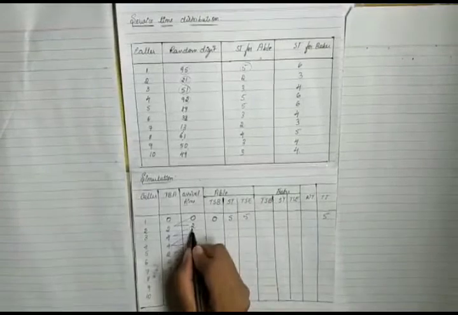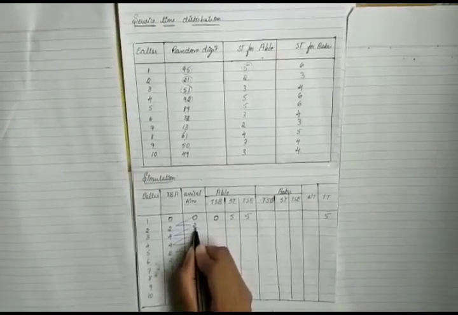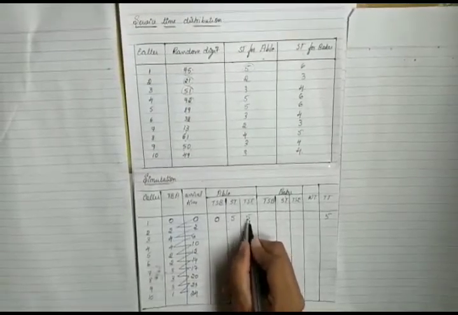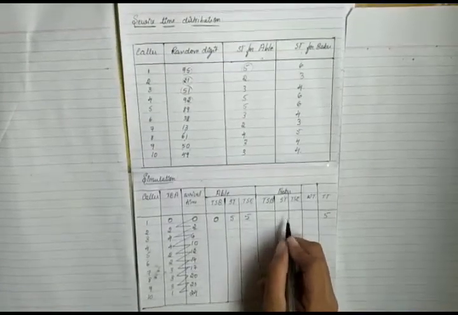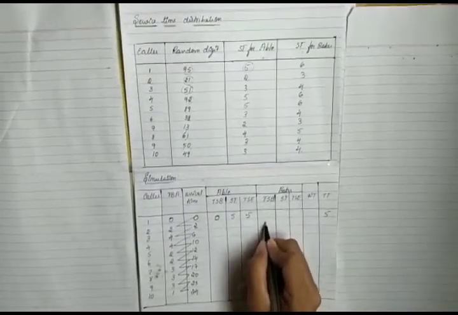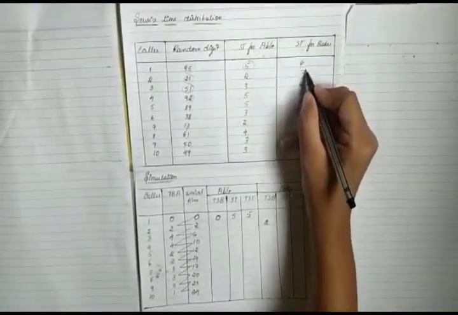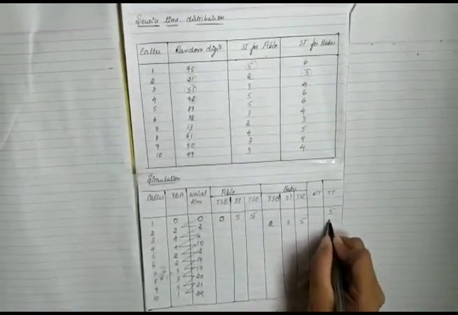So, the next caller arrives at 2 and we know that Abel is busy. So, the service will be scheduled to Baker. That is, it will start at 2 and the service time for Baker is 3. That is 2 plus 3 is 5. So, the total time spent in the system is 3.